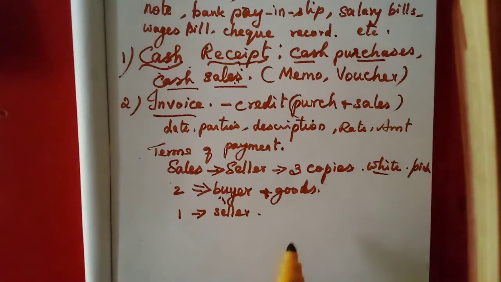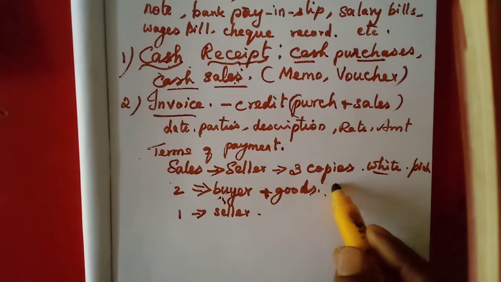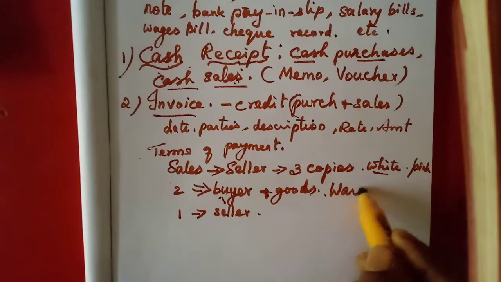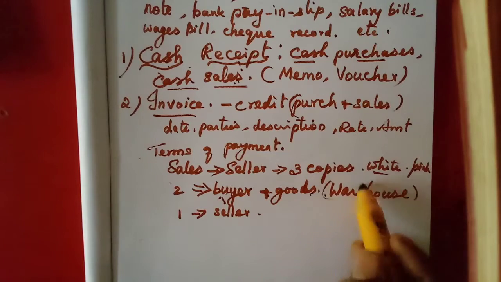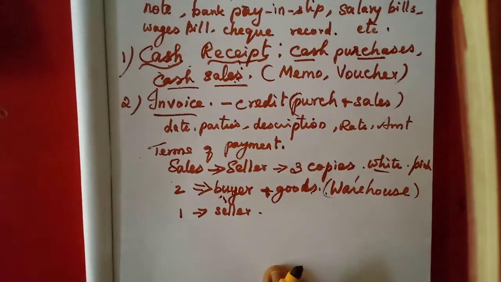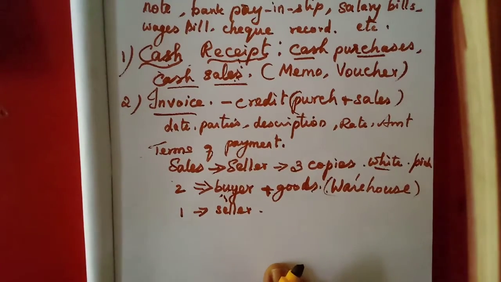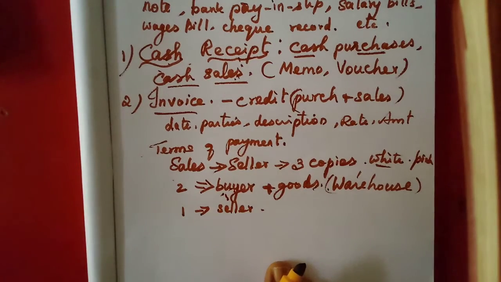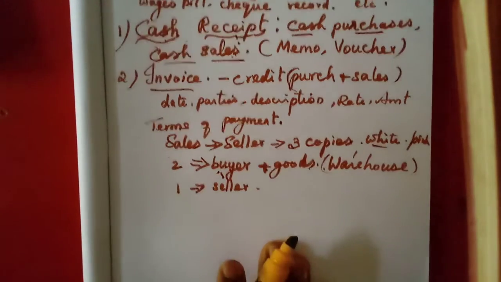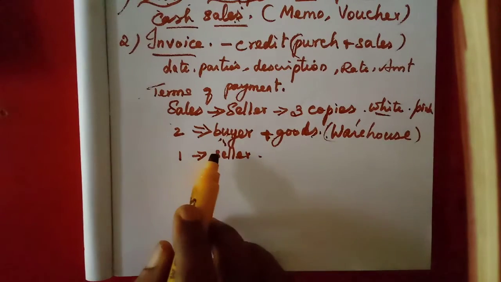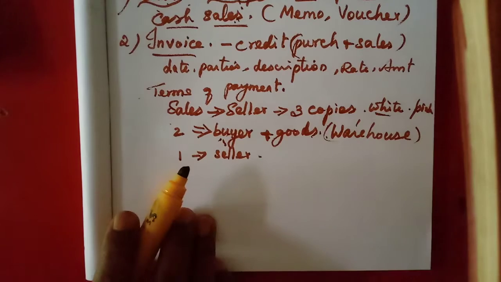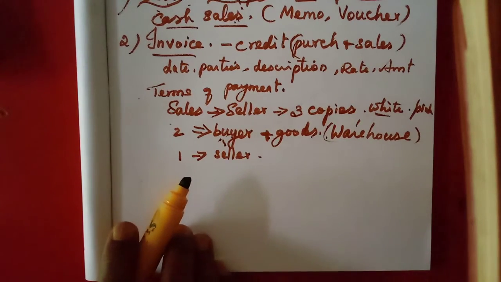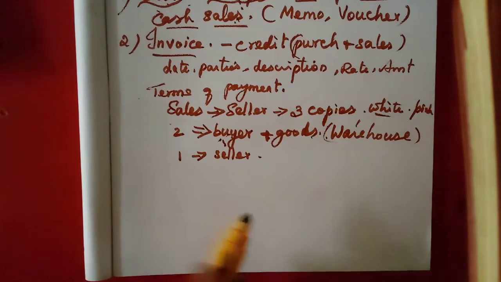Then if the goods are in the warehouse, warehouse means the store, they will keep 1 copy there also. Before, only 2 copies: buyer 1 copy, seller 1 copy. Nowadays they have 3 copies, but some organizations may have 4 copies.